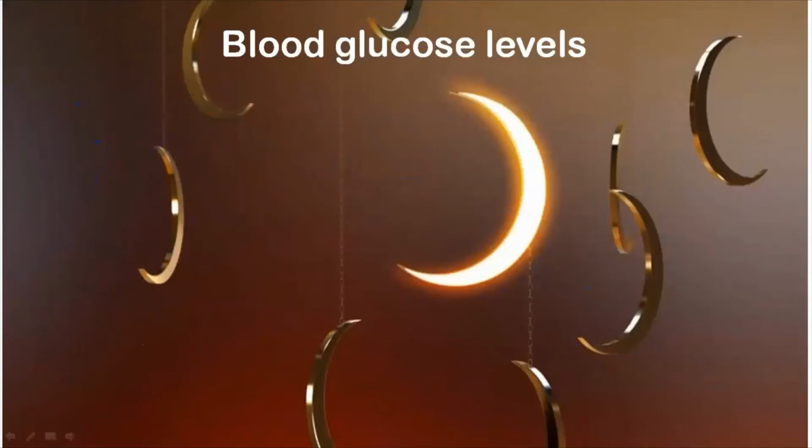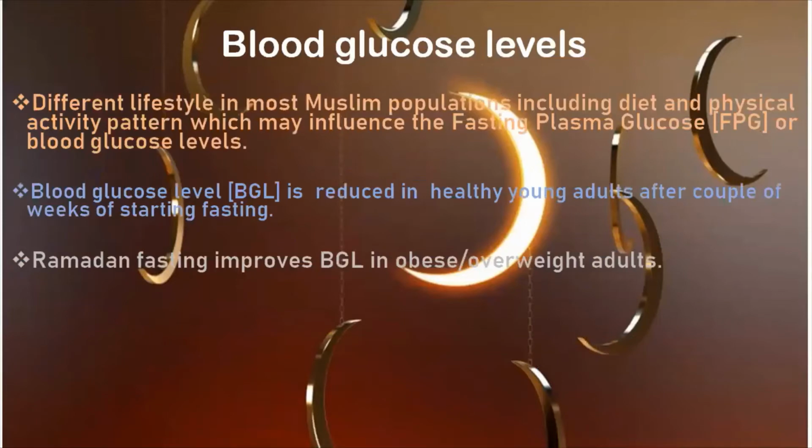First we will see the effects of Ramadan fasting on blood glucose levels in normal individuals, not in diabetic patients. During Ramadan, we Muslims have a different lifestyle, including diet and physical activity pattern, which has an influence over the plasma fasting glucose levels.